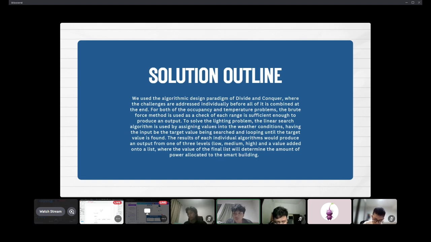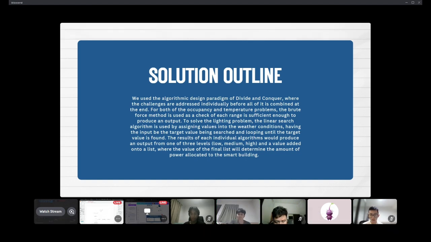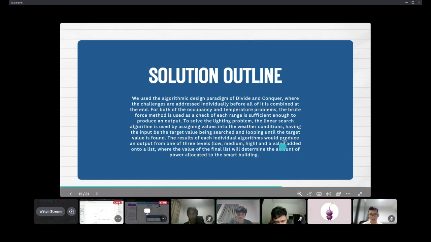To solve the lighting problem, the linear search algorithm is used by assigning values into the weather condition, having the input be the target value being searched and looping until the target value is found. The result of each individual algorithm will produce an output from one of three levels: low, medium, high, and a value added onto a list, where the value of the final list will determine the amount of power allocated to the smart building. Next, Raihan.